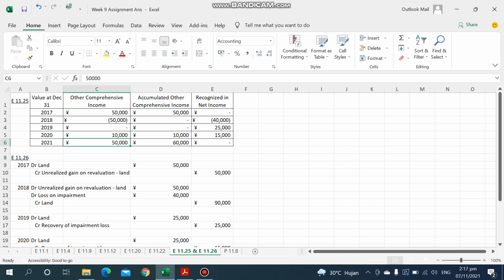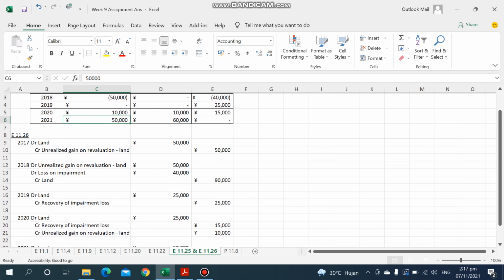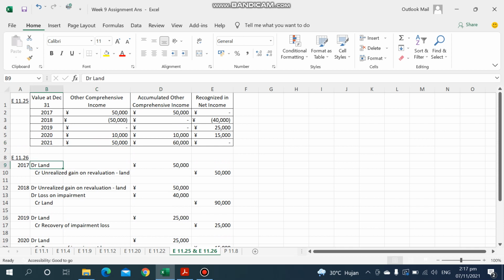And then for 26, we need to do the journal entries for each year. For 2017, it is the usual revaluation journal entry: debit land, credit unrealized gain on revaluation of land, 50,000. And then in 2018, remember we have the amount decreased by 90,000. First of all, we will spend the accumulated other comprehensive income by debiting the unrealized gain on revaluation, 50,000, and then the rest, 40,000, will be loss on impairment, and the land amount will be decreased by 90,000.